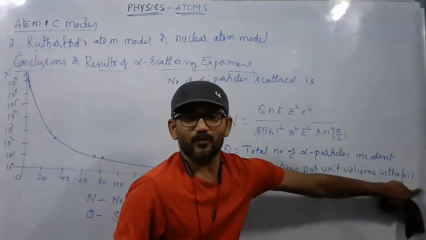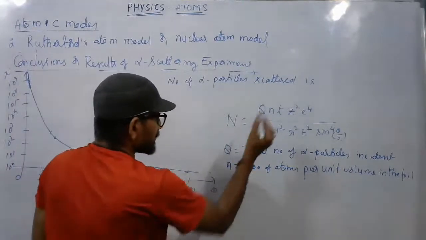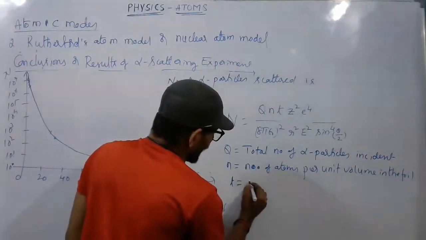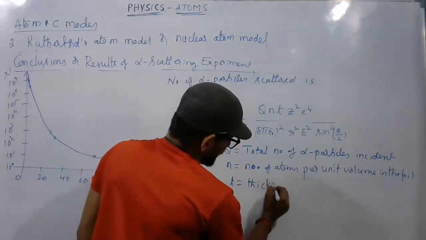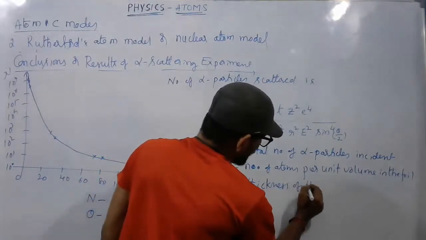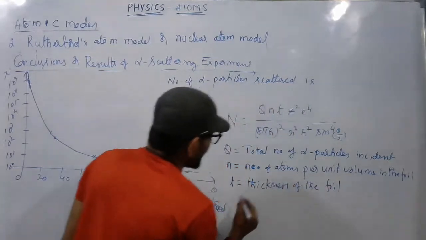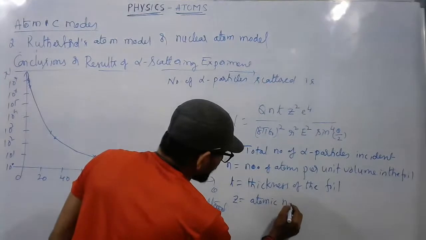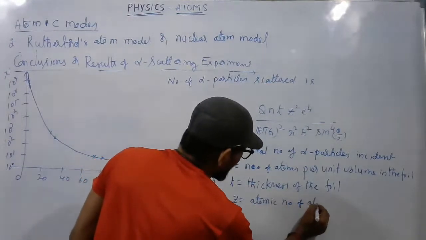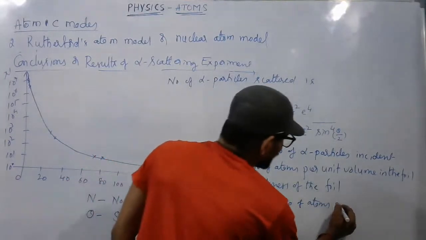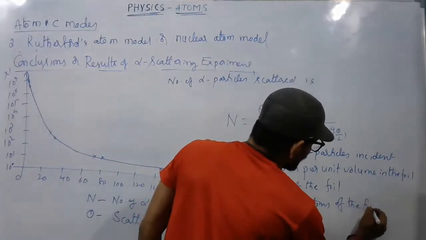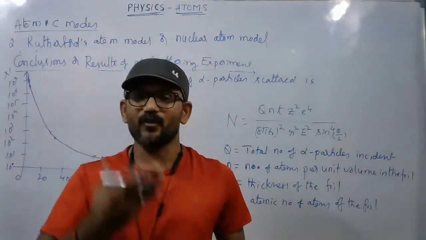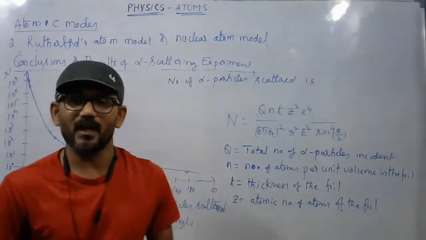I hope this is visible, right? t is the thickness of the sheet or metal foil, and Z is the atomic number of the atoms of the foil, meaning what element the foil is made of, whether it is a copper foil or gold foil.